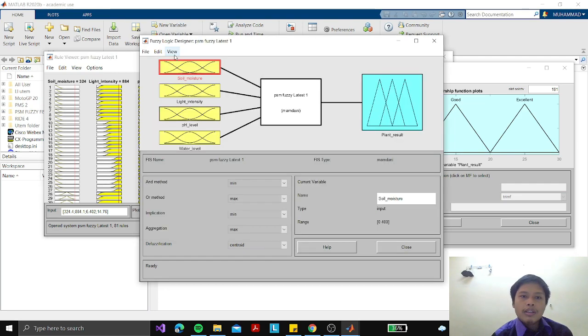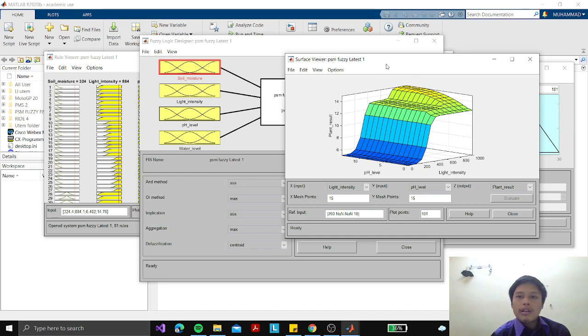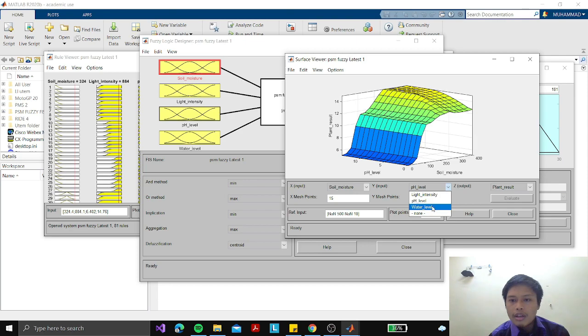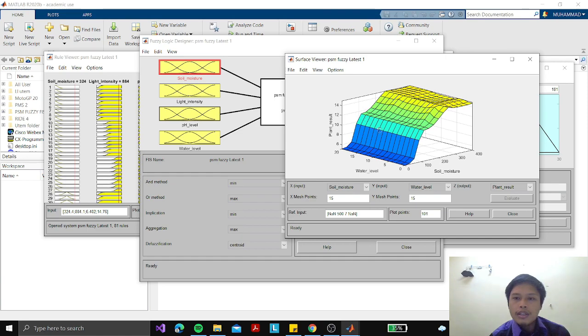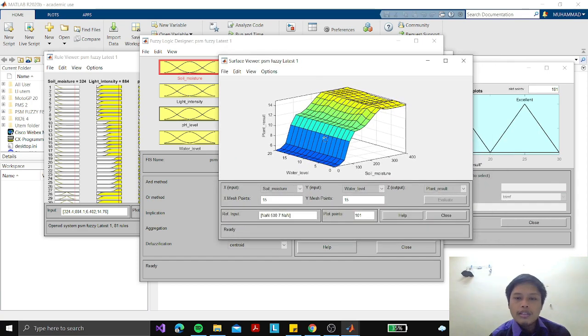And then the other result is the surface. Surface is more for seeing one input versus another. For example, here we can see light intensity versus pH level, or we can change to soil moisture versus, let's say, water level. The difference here is we can see where the condition between these two sensors starts to show good performance for the system. So we can see here, for example, for the water level, the highest one is here.